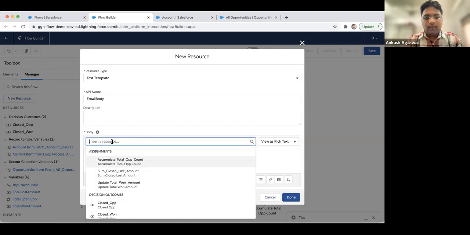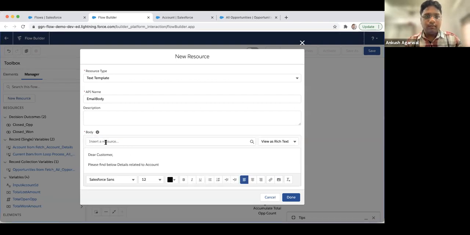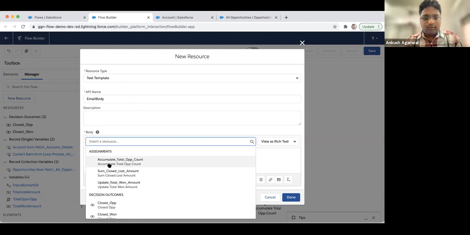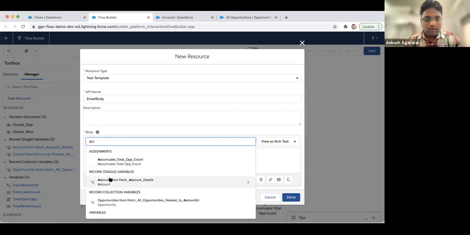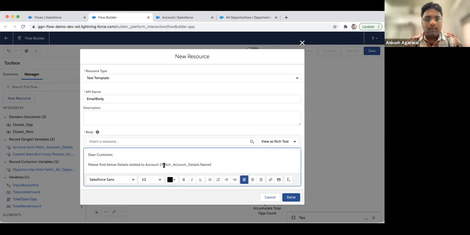How can we do that? We have account details with us, which we fetched. So account, then name. So account name. It will be dynamic, so whenever you go onto a specific account, it will fetch the name of that account at runtime.